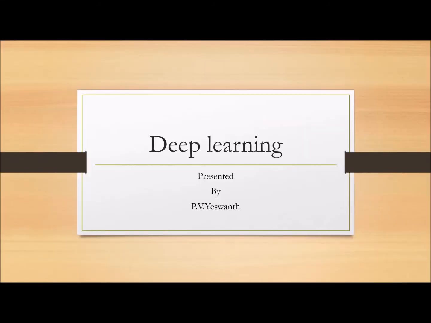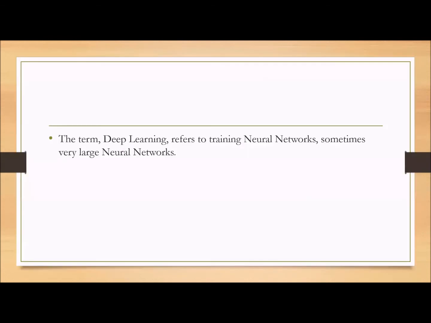Nowadays, we hear the term deep learning more frequently in data science. What is this deep learning? The term deep learning refers to the training of a neural network. We will take a neural network that may be a large, complex neural network, and we train it using deep learning. So deep learning gives us the chance to train any complex neural network.